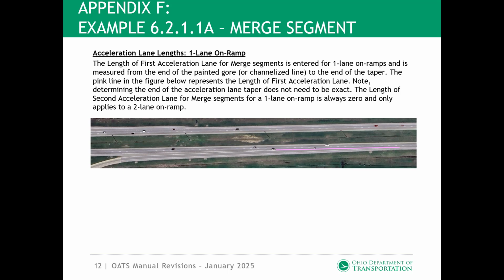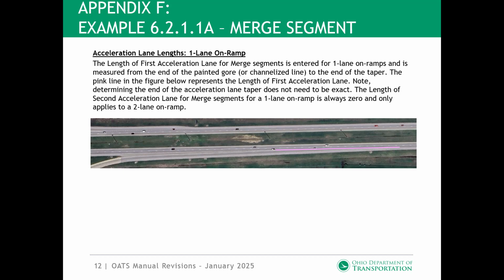The length of first acceleration lane for merge segments is entered for one-lane on-ramps and is measured from the end of the painted gore or channelized line to the end of the taper. The pink line in the figure below represents the length of first acceleration lane. Note, determining the end of the acceleration lane taper does not need to be exact.